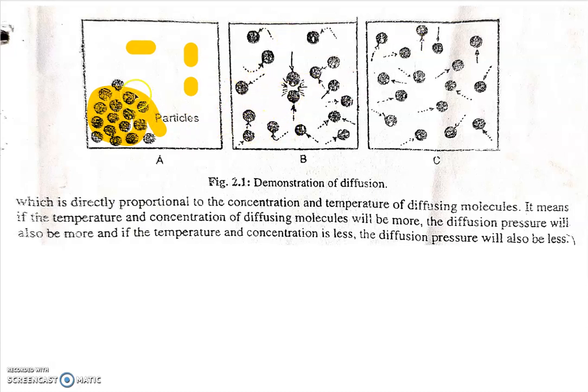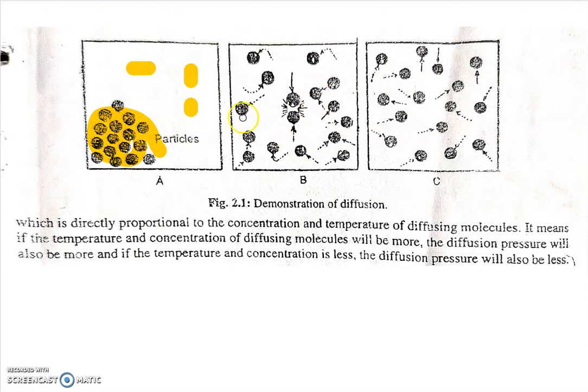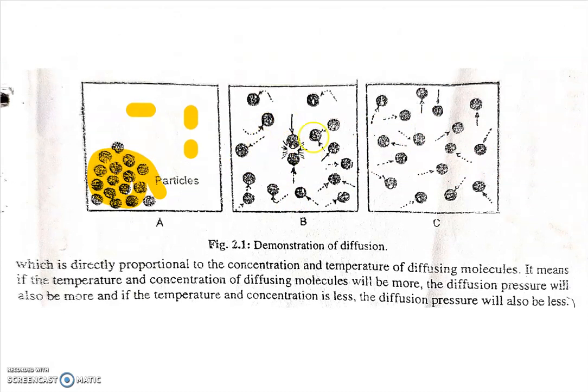Here the molecules are spread in the solution or in the environment, so they move from higher concentration to lower concentration. This happens due to their kinetic energy.